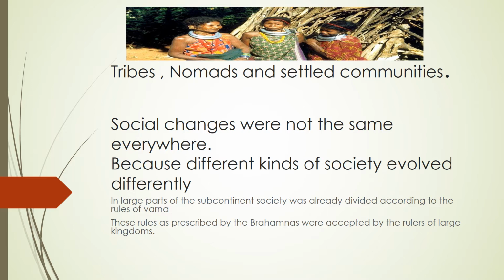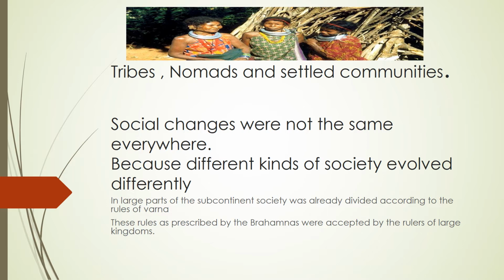So let us start. When the chapter starts, it says that kingdoms rose and fell, but while this was happening, new art, crafts and production activities flourished in the towns and the villages. Over the centuries, important political, social and economic developments also took place, but the social change was not the same everywhere, because different kinds of societies evolved differently. Now, it is very important to understand how and why this happened.